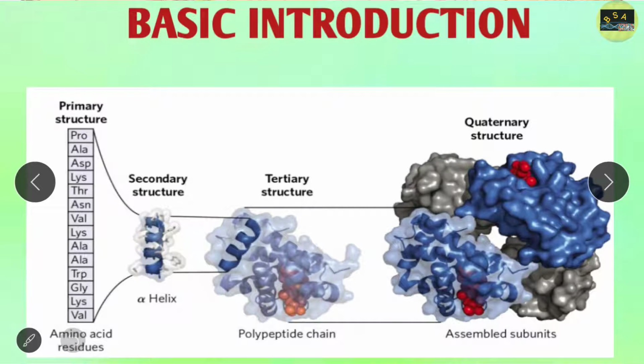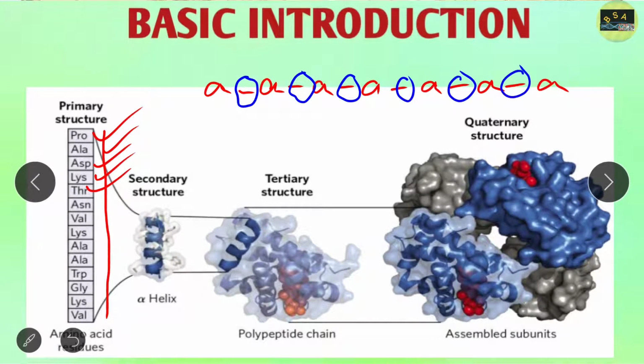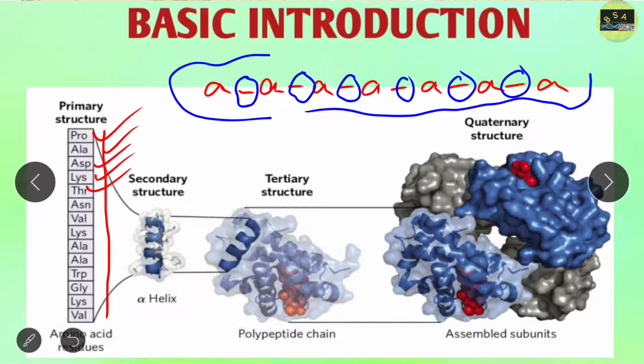If you see the primary structure, it is a sequence of amino acids. Here you can see proline, alanine, aspartic acid, lysine, threonine. So a sequence of amino acids is present, one amino acid after another. This sequence of amino acids is linked together by the peptide bond. By linking amino acids together through peptide bonds, it can form a polypeptide in this manner.